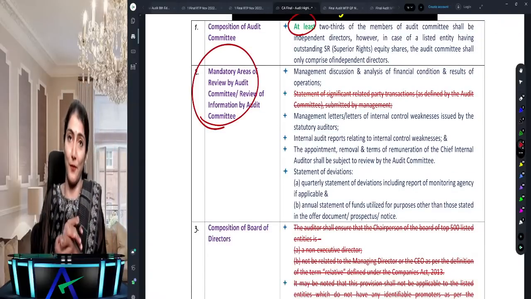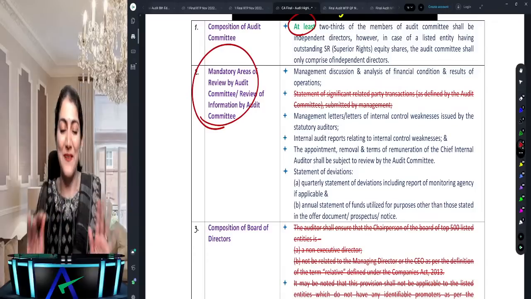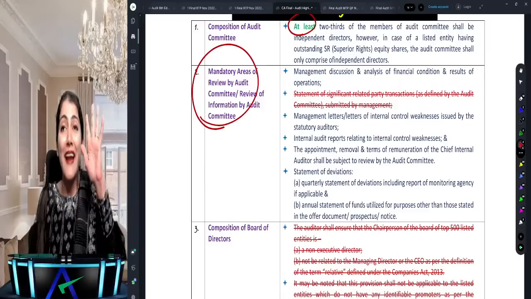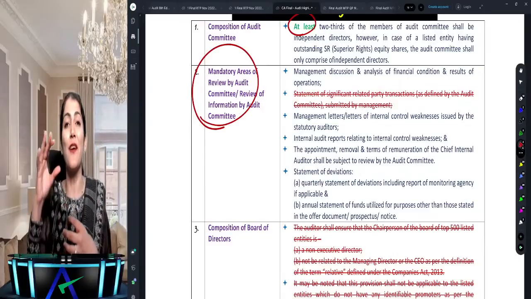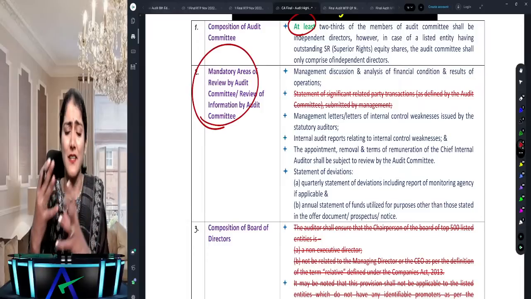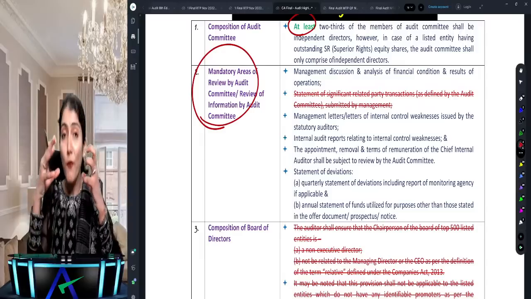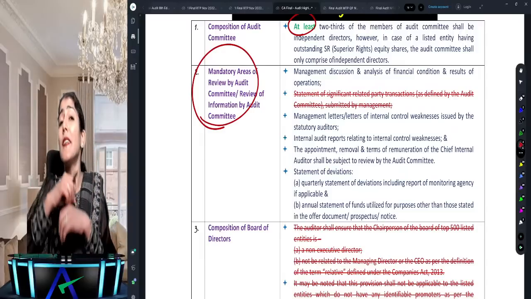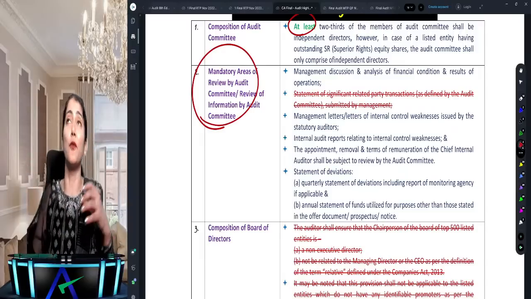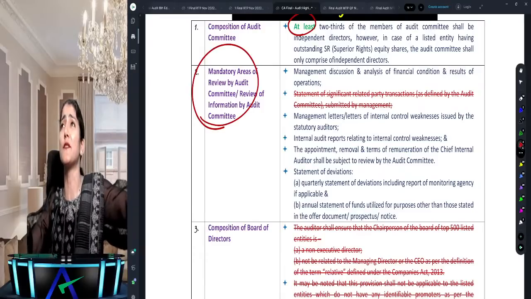Mandatory areas of review. Rather, today I should not say what is important. Whatever comes in the exam is going to be important. But yes, mandatory areas of review for the audit committee: some 4-5 times a question, case study or direct question has come on this one. Audit committee members, when you come for the audit committee meeting, what are the mandatory areas that you are going to review? Suppose they came for the meeting and only reviewed the monthly information system report.